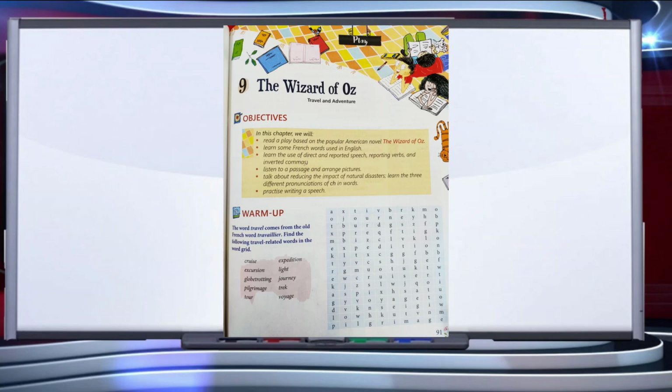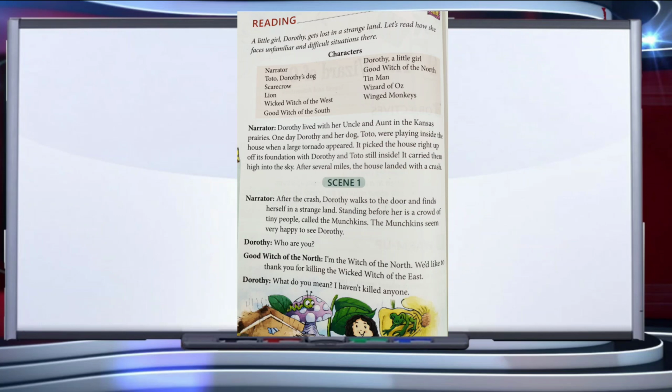It's a play in which a little girl, Dorothy, gets lost in a strange land and faces difficult situations there. Dorothy lived with her uncle and aunt in the Kansas prairies. Children, Kansas is a state in the United States of America. It is covered by prairies. Do you know what prairies are? These are vast stretches of grasslands which are very much suitable for agriculture.